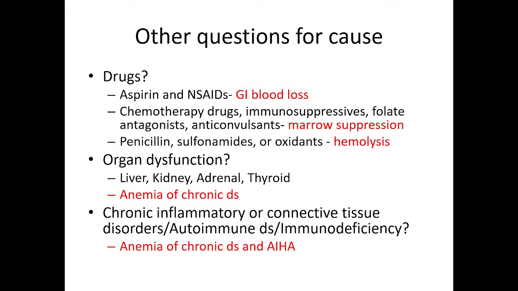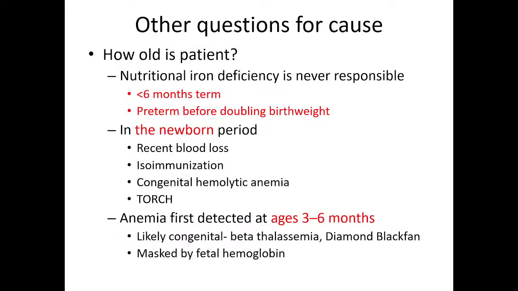And chronic inflammatory or connective tissue disorders, autoimmune disease or immunodeficiency. So, if signs of these are there, then these are associated with anemia of chronic disease and or autoimmune hemolytic anemia. If autoimmunity is there in one part of the body, then the body has a tendency to have autoimmunity in other parts also. So, AIHA is commonly associated with other autoimmune disorders. So, if you find any other autoimmune disorders, then chances of AIHA are more.